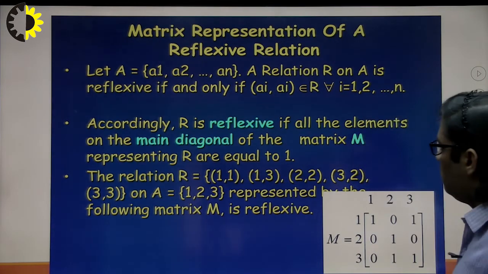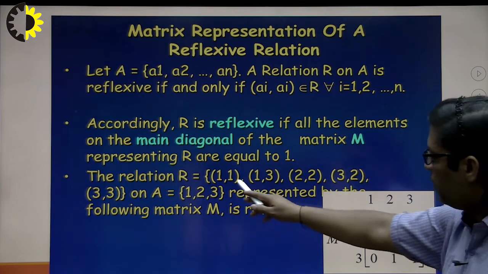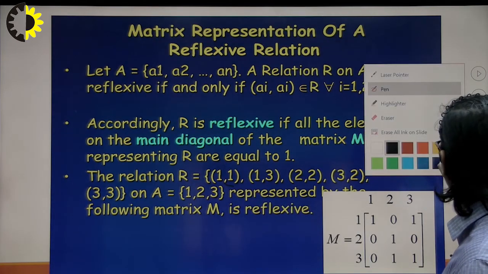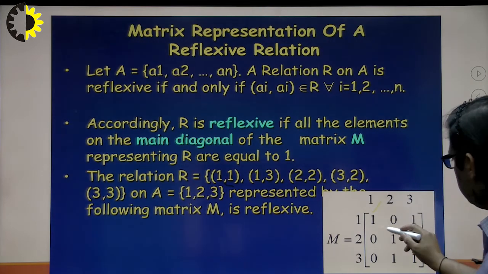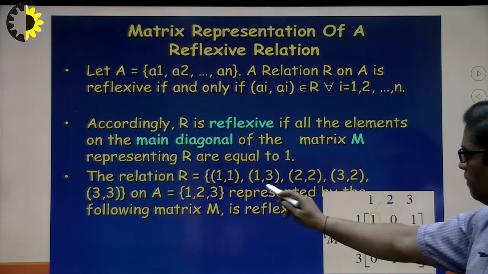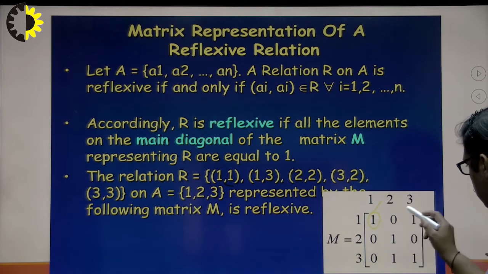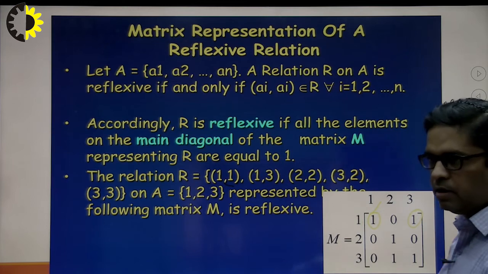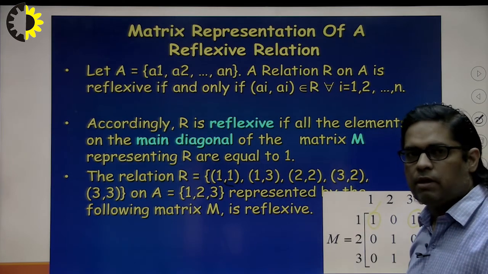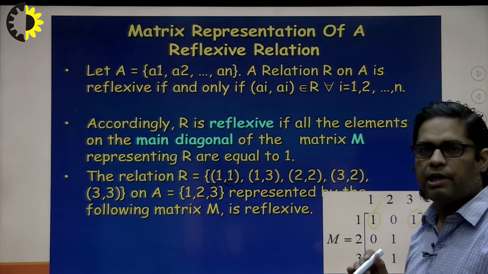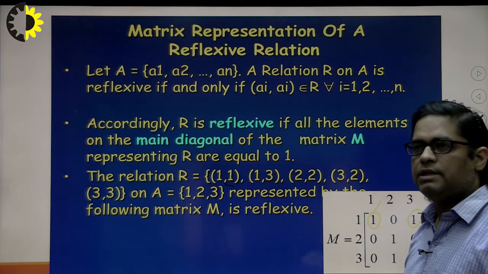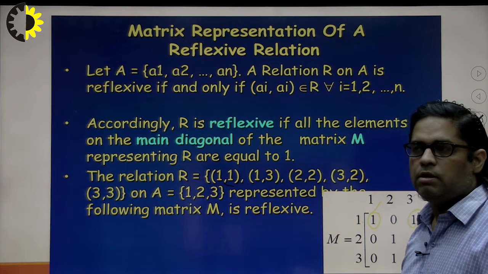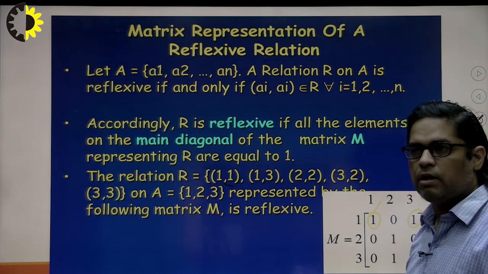Here we can see that 1 1 is there, and it is showing that we have the pair 1 comma 1, that's why this 1 is coming. We have 1 comma 3, that's why for 1 3 there is a 1. It means whenever two elements are related, the entry will be 1. If two elements are not related, then the entry will be 0. As I told, the same concept is used in the adjacency matrix for representation of a graph in data structures.